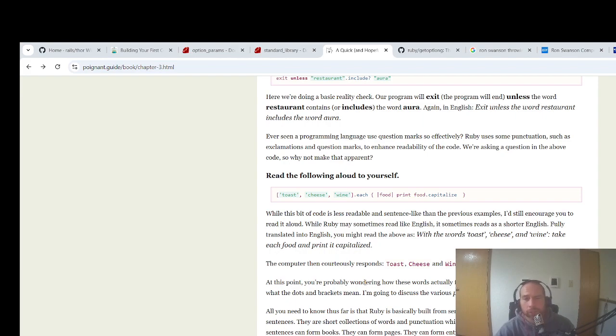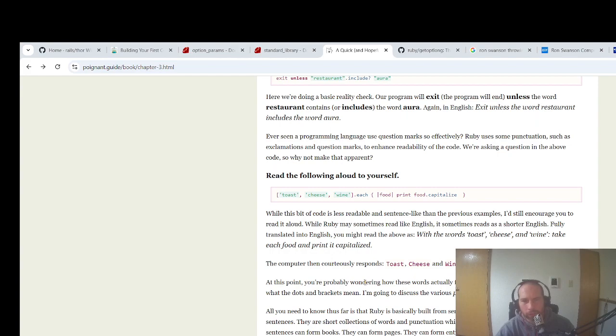Again, in English, exit unless the word restaurant includes the word aura. Ever seen a programming language use question marks so effectively? Ruby uses some punctuation, such as exclamations and question marks, to enhance readability of the code. We're asking a question in the above code, so why not make this apparent?